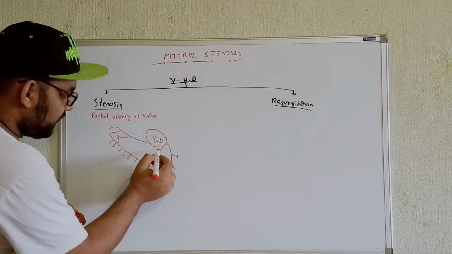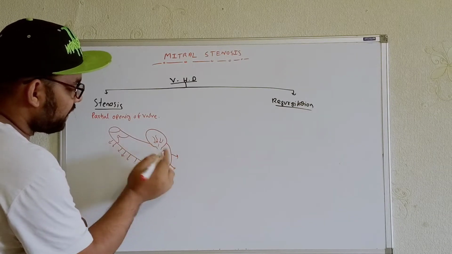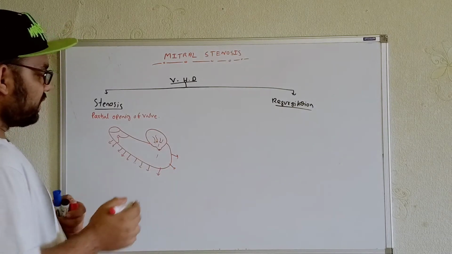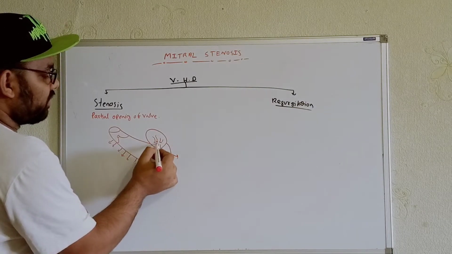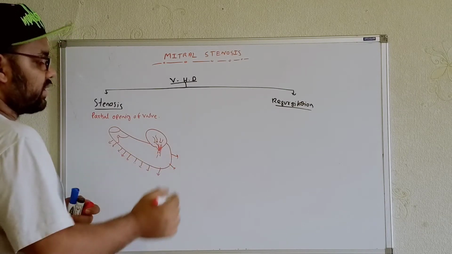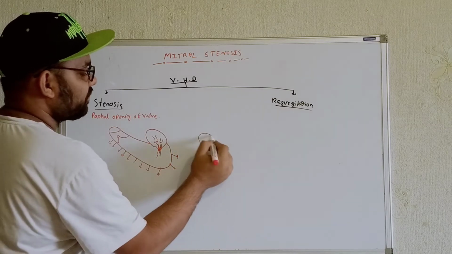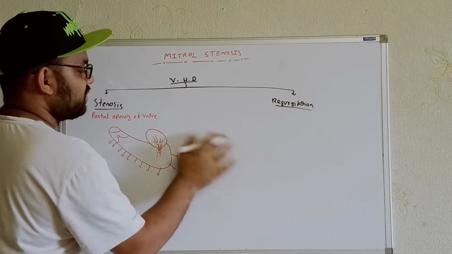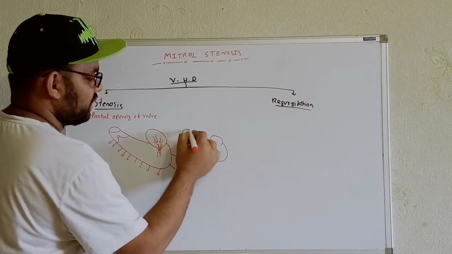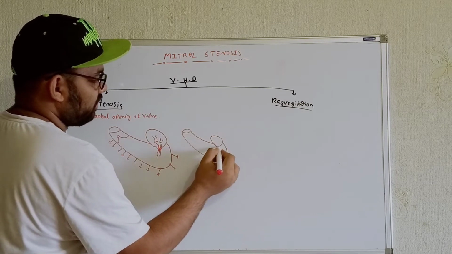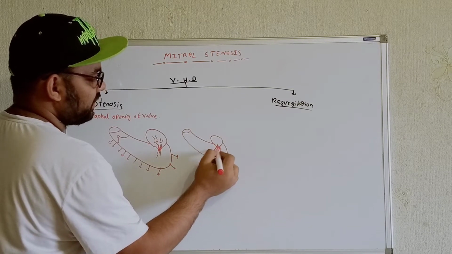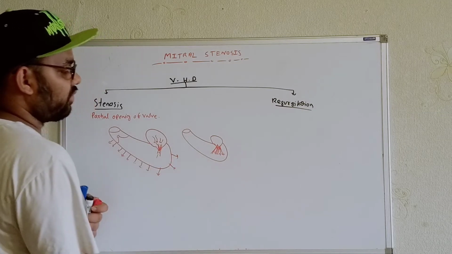But if the valve is not open completely, if you see partial opening of the valve, just like this, then there will be a problem in the forward flow. For example, if the valve is normal, then the blood will come completely, because whenever the valve is open completely, there will be no problem in the forward blood flow.